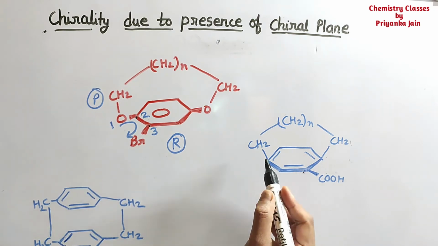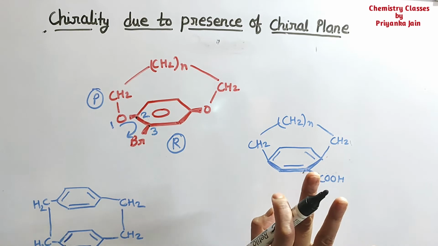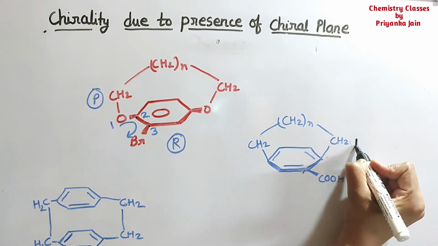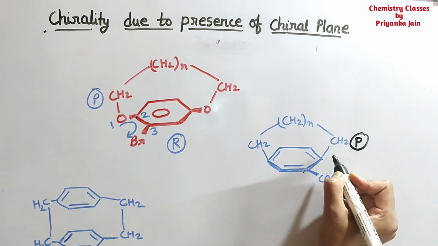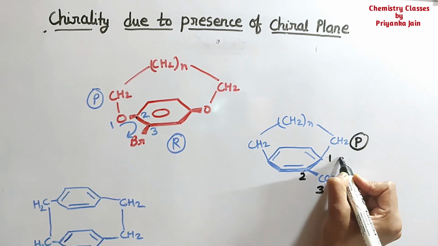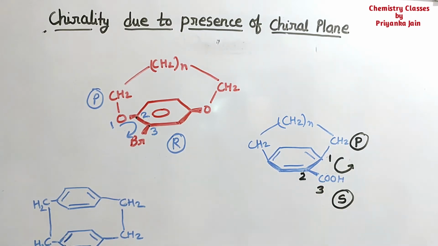Now see in this case, two methylene groups are present, and this one is nearest to this carboxylic group, so it is our pilot atom. Now we have to number from here 1, 2 and 3. This is going anti-clockwise, so this will be the S configuration.